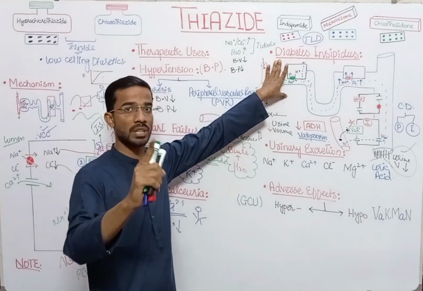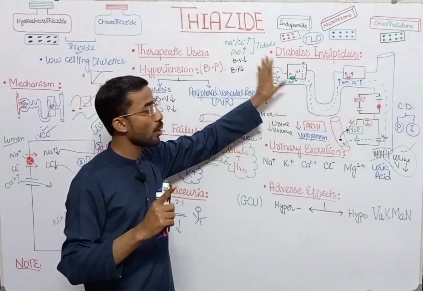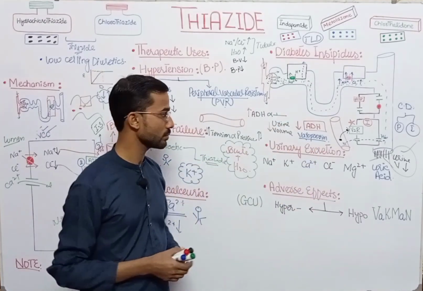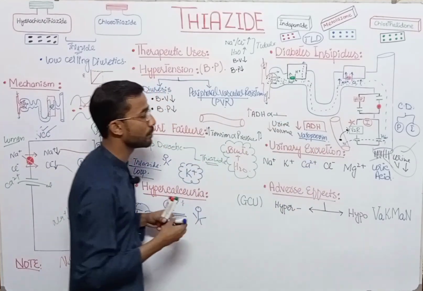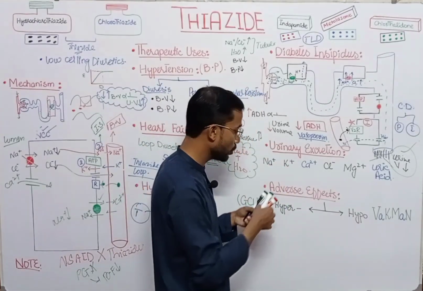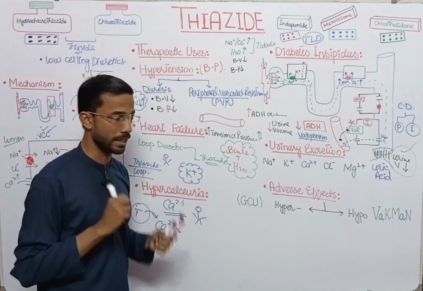But if we use thiazide, then due to its usage, we can reduce the volume of the urine. Next we will see what ions will be increased or decreased in the urine by the usage of thiazide.